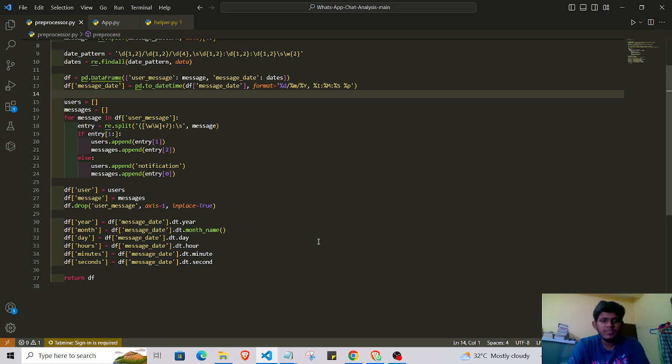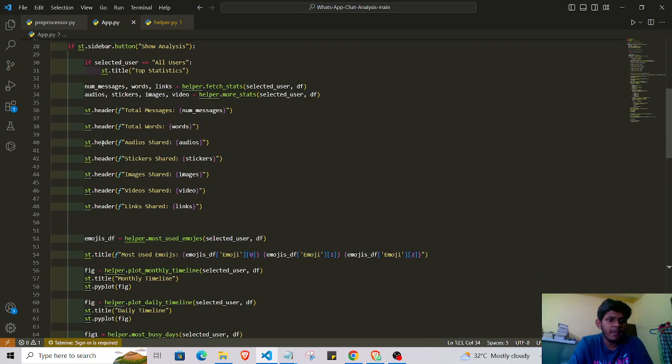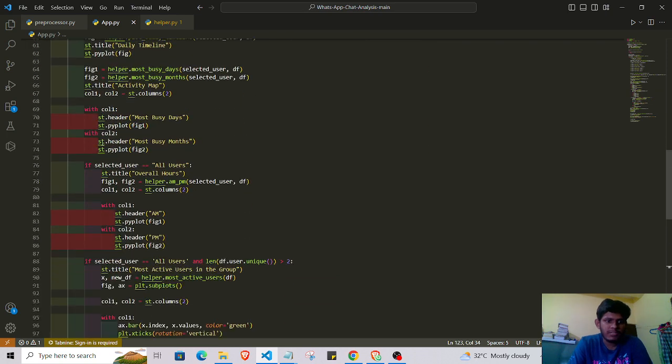In the date column, we extract the year, month, month name, date, hour, and minute. Deploy all these things in Streamlit. This is the preprocessor stuff. In the analysis part, I show the total messages, for the overall chat as well as for a particular user. I also find this in app.py. App.py is the user interface.